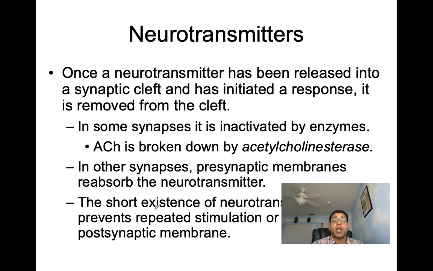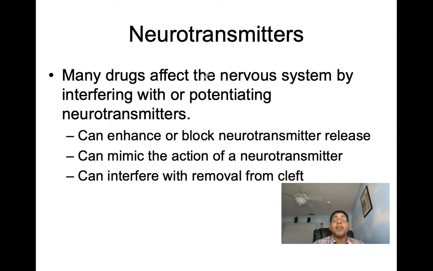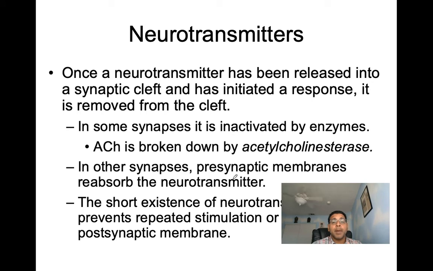And then here we can see the short existence of neurotransmitters prevents repeated stimulation or inhibition of the postsynaptic membrane. So it's got to be taken out. We want to get it out of there so we don't have continued stimulation or inhibition. Many drugs affect the nervous system by interfering with or potentiating neurotransmitters. Some drugs we'll see can enhance or block neurotransmitter release. Some can mimic the action of a neurotransmitter, and others can interfere with the removal from the cleft, where we can talk about messing with the enzyme.